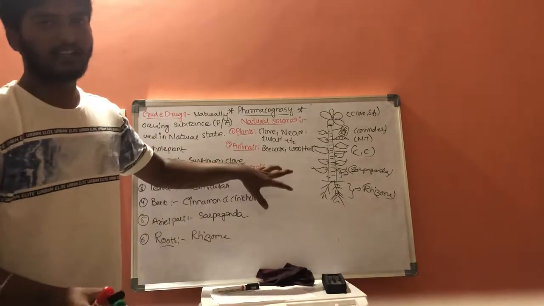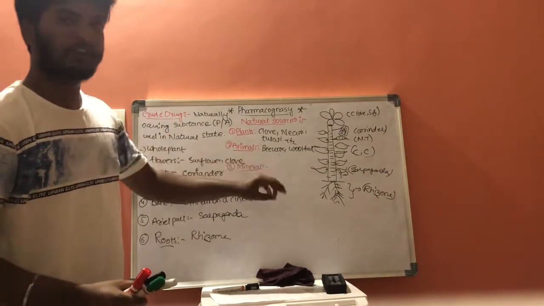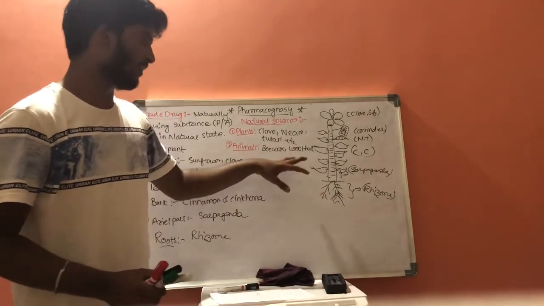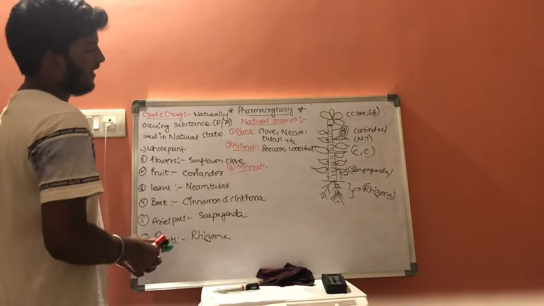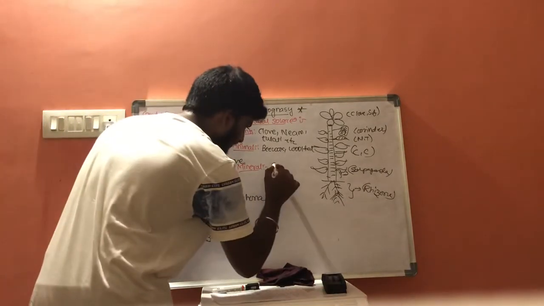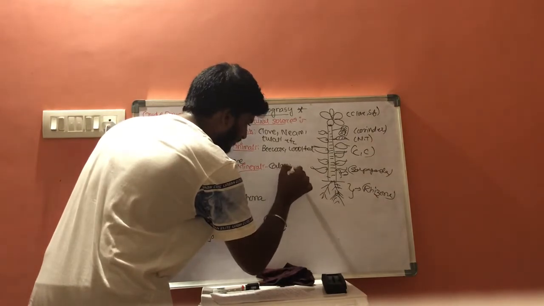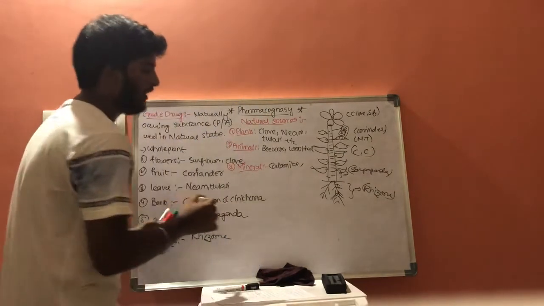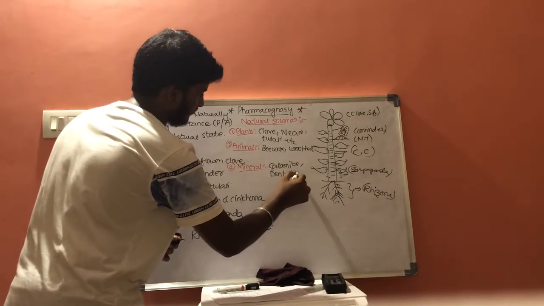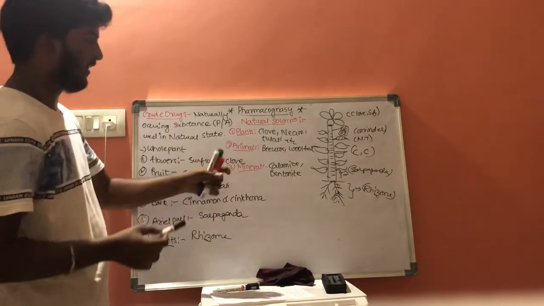It includes examples: it includes calamine and bentonite.